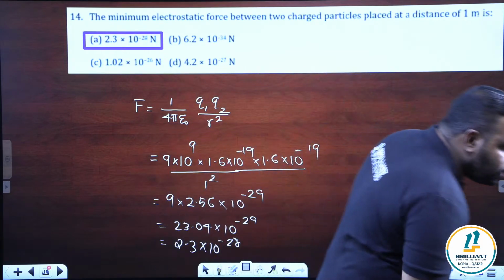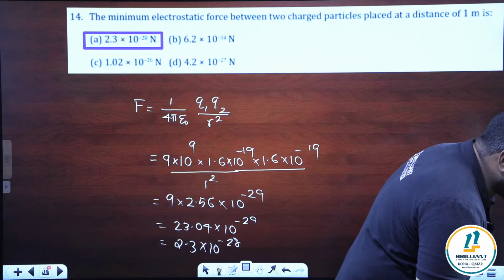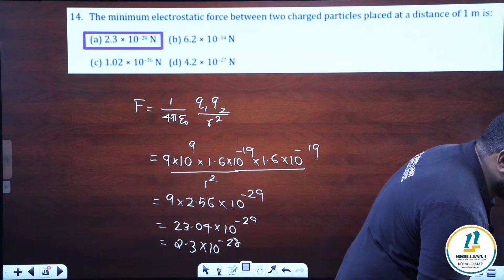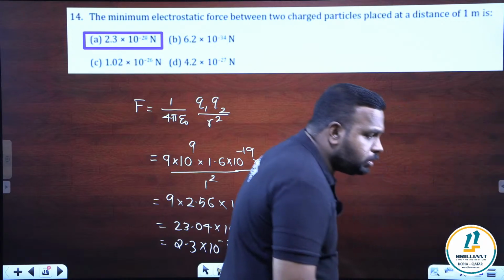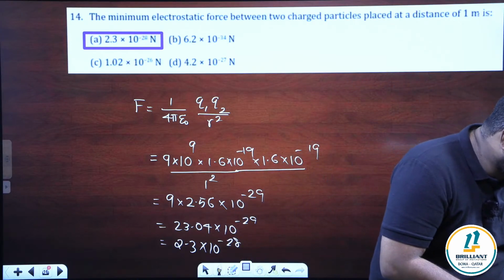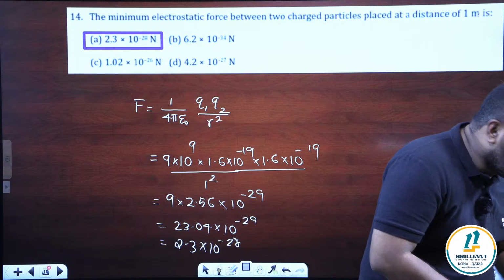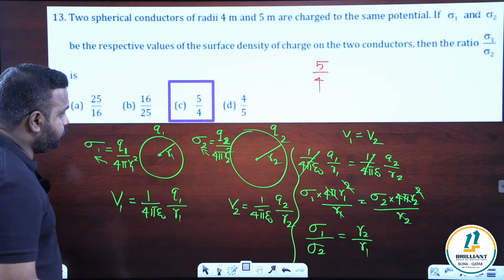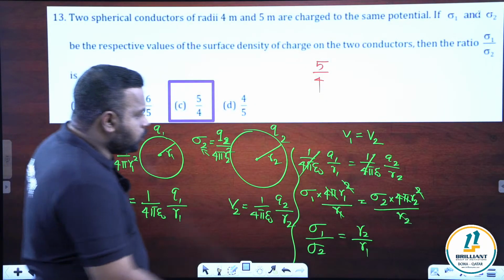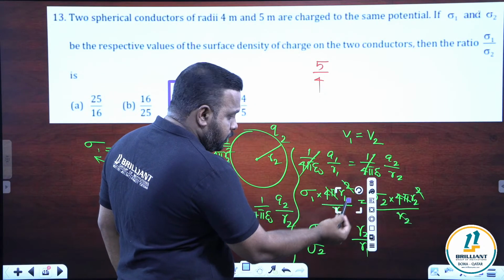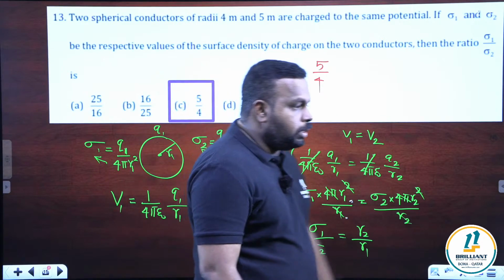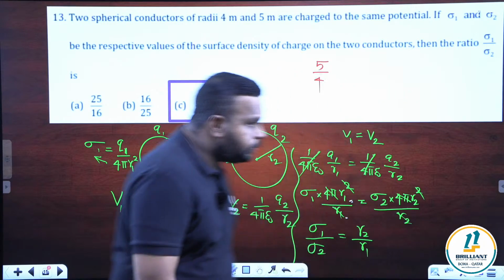Okay, please copy it. In the 13th one, we take sigma Q by A. So then it will be inverse of R square. One R will be cancelled, Dhruvil. One is there in the numerator and one is there in the denominator. Okay, so here, see R1 and this R1 is getting cancelled. Yes.